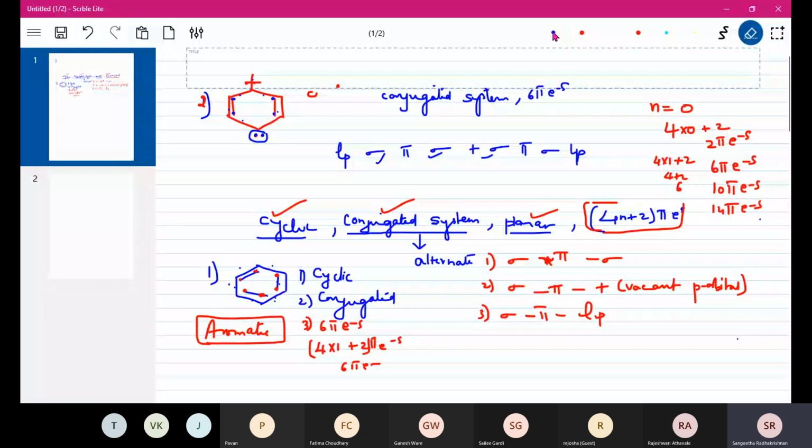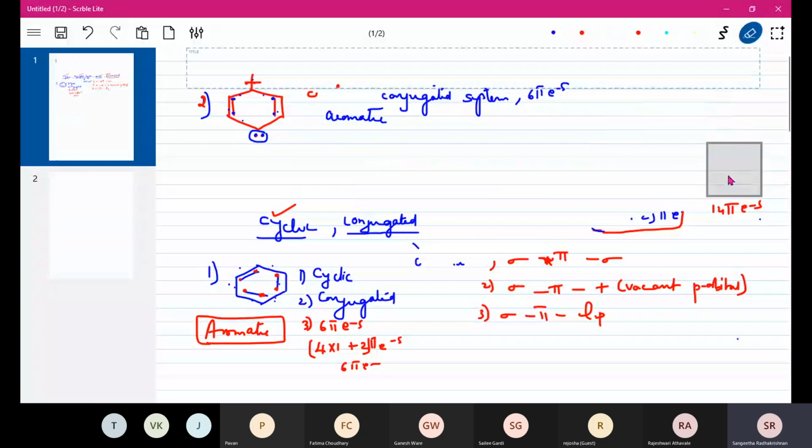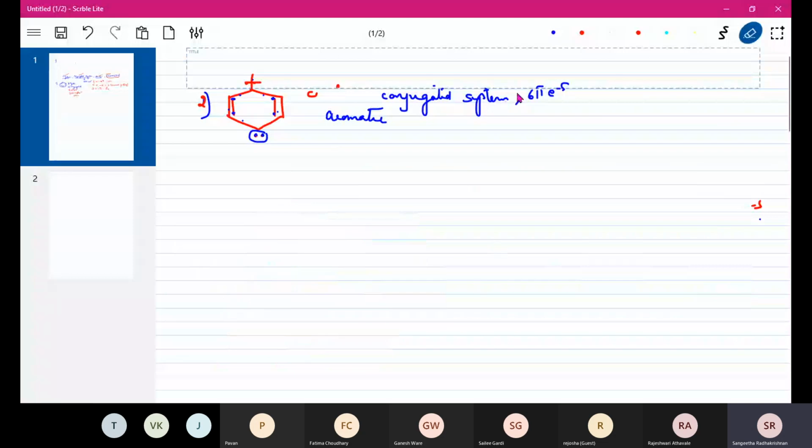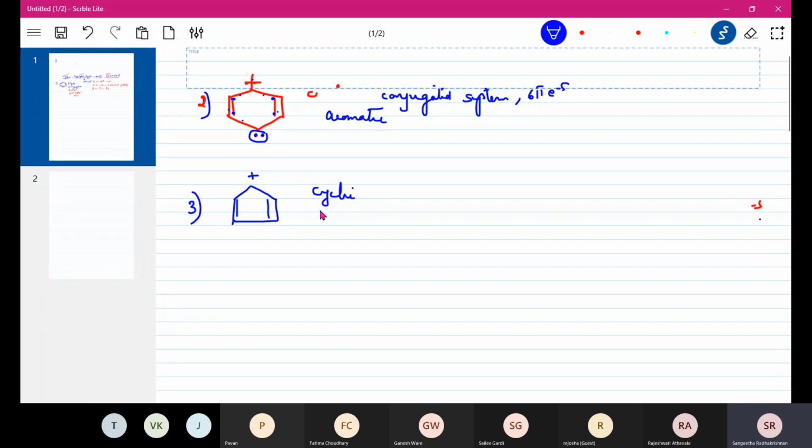Let us take a few more examples. Okay, so let us just check. This is cyclic. This is conjugated. Yes, because I'm starting from here. It is pi, sigma, positive, sigma, pi, sigma, pi.